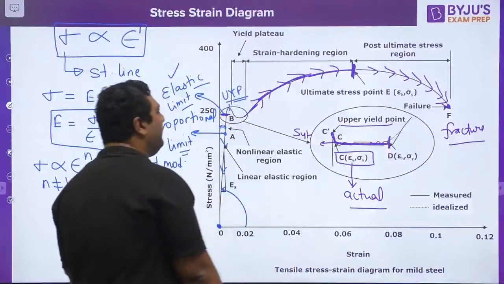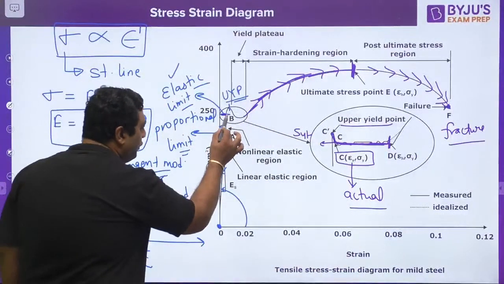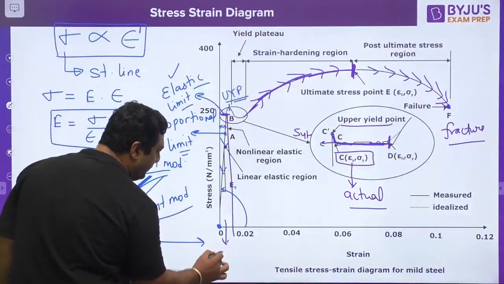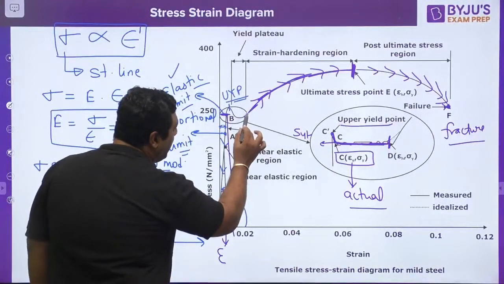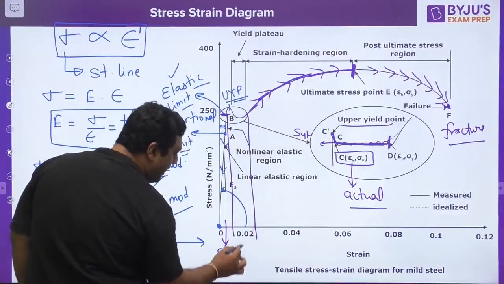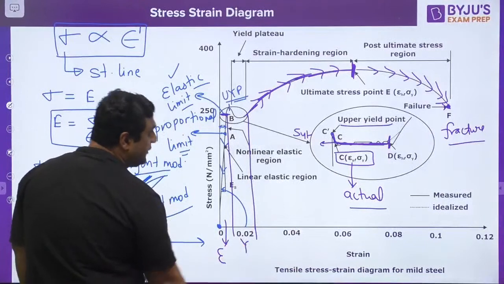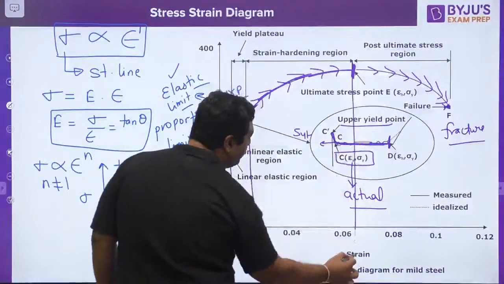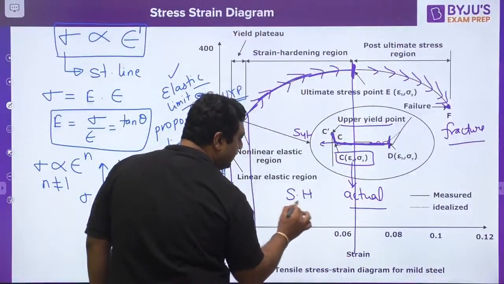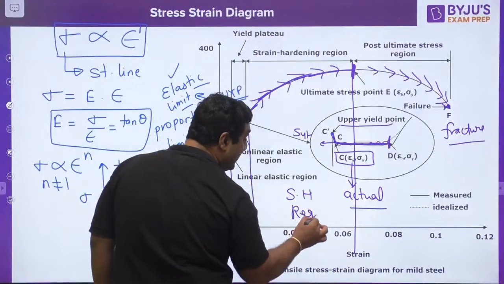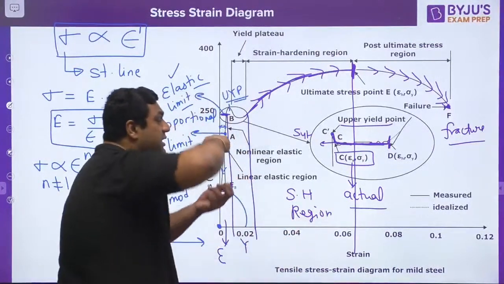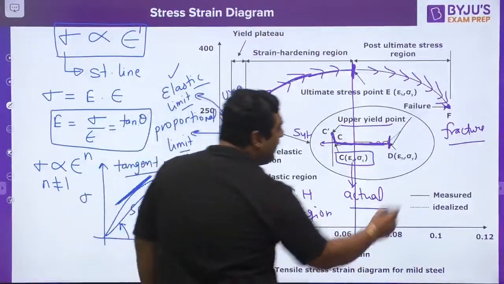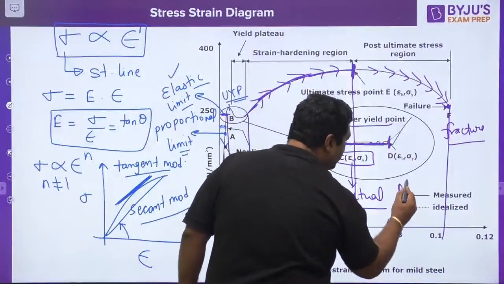And if you divide the regions, up to the elastic limit, this region is said to be the elastic region, and up to this point, this is the yielding region. This is the strain hardening region, because here the material strength is increasing because of the strain coming into the material, and this region is said to be the necking region.